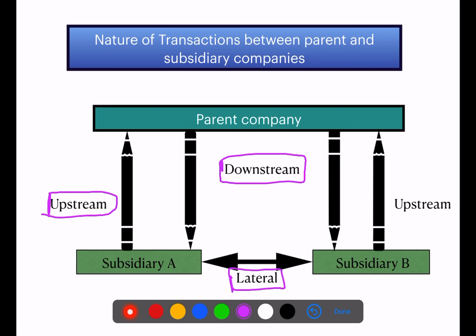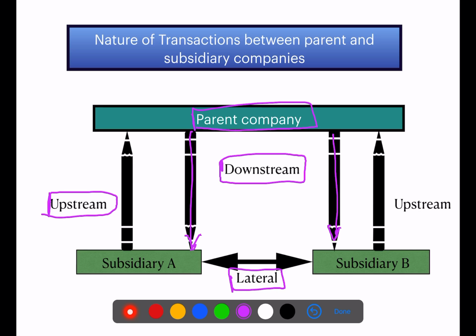Downstream transactions: as you can see in the picture, there is a parent company here. When the transaction flows from the parent company to the subsidiary company, it is known as downstream. As you can see, there is a downward arrow here, so it means downstream. Second is upstream.